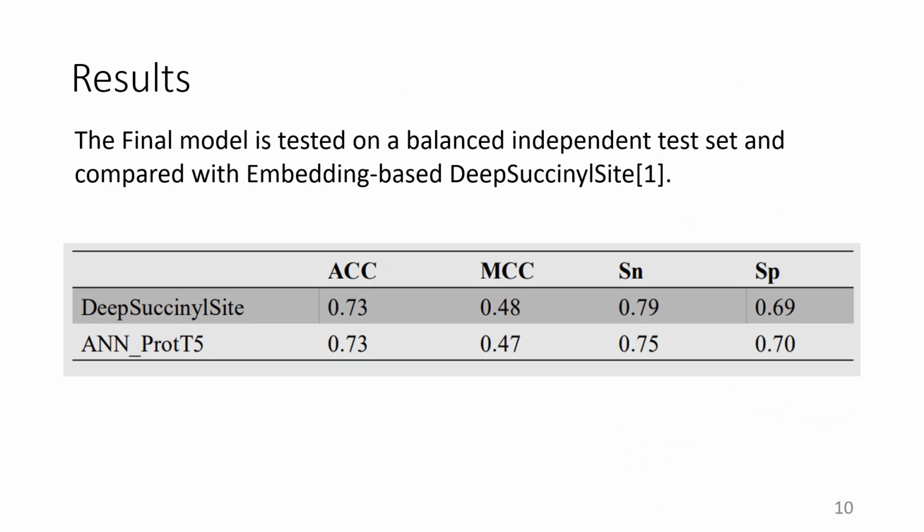Now to determine how our model performs on unseen data, we used a balanced test set of 254 positive and 254 negative sites to evaluate our model. Also, we compared the results with an embedding layer based model called DeepSuccinylSite. As you can see in the table, our model has shown competitive results as compared to DeepSuccinylSite.